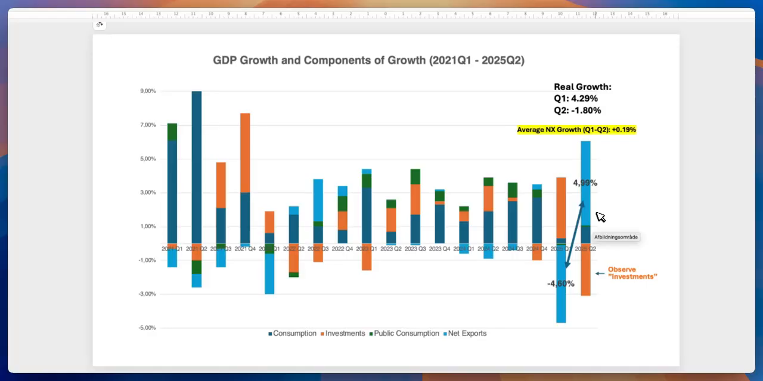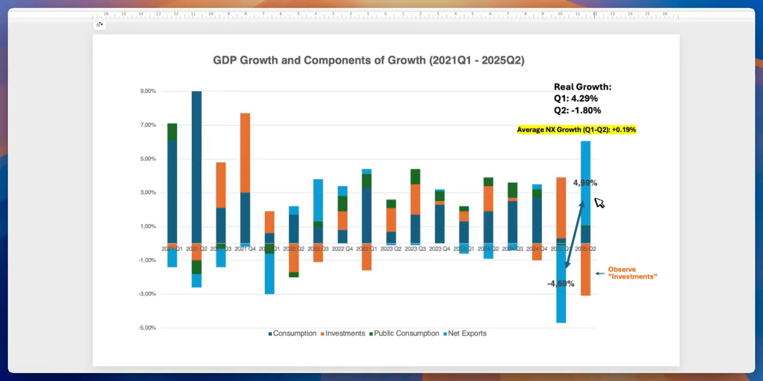Now, this time in Q2, we actually saw a positive of 4.99%. Why? Because US companies were no longer importing as much, since they had been front-running and front-loading that in Q1. So if we simply normalize for that and ask what the growth is over these two quarters, then we can see that the net export contribution in Q1 and Q2 on average was plus 0.19%.